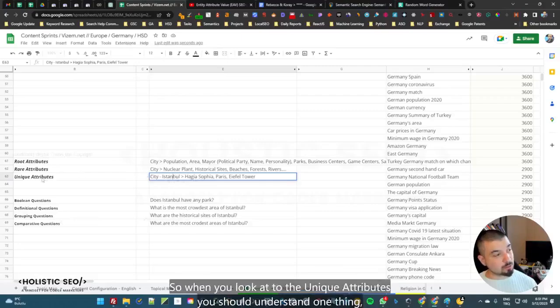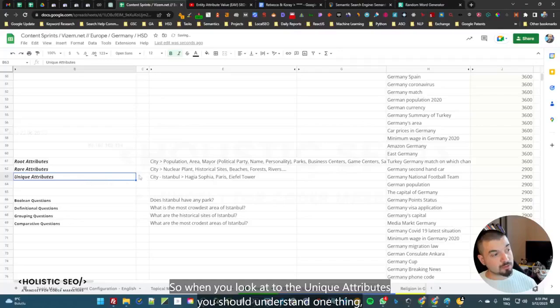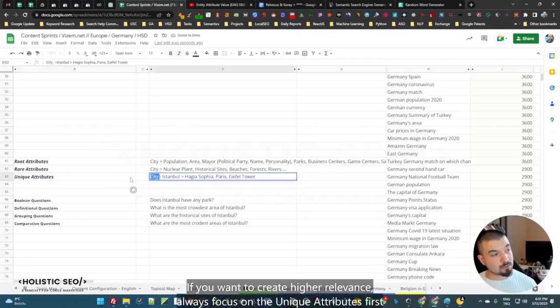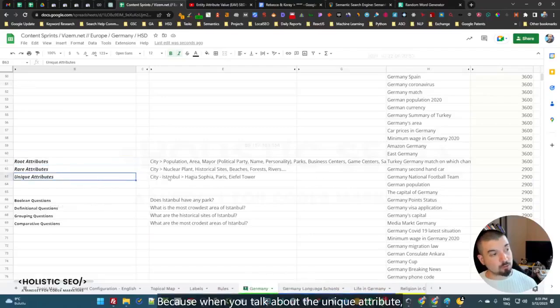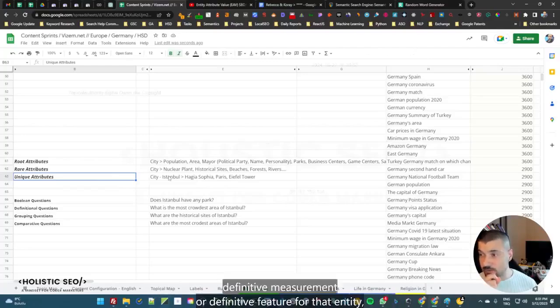So when you look at the unique attributes, you should understand one thing. If you want to create higher relevance, always focus on the unique attributes first, then the root, then the rare attributes. Because when you talk about the unique attribute, it will be a qualifier and definitive measurement or definitive feature for that entity, which will be like using the synonym of that city. It will be like another name of the city.